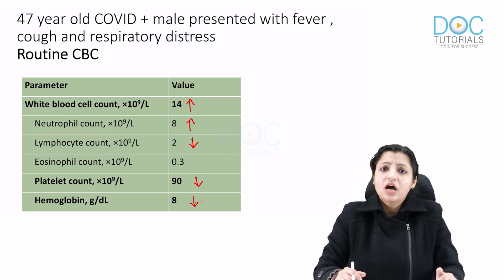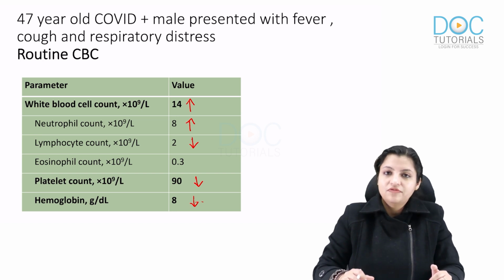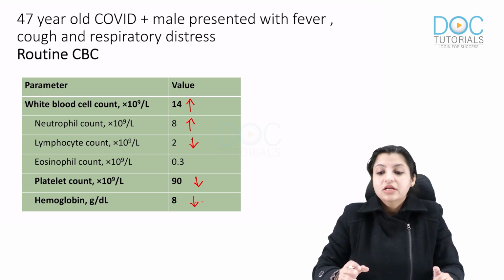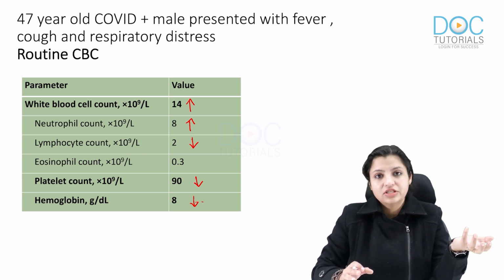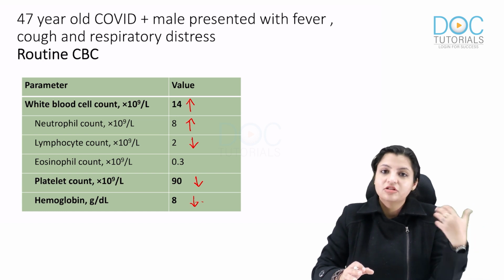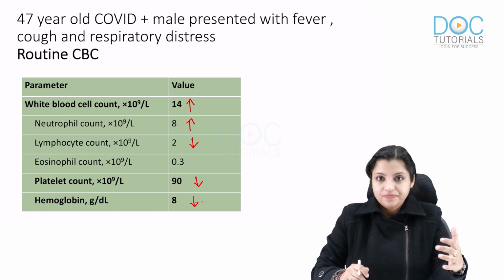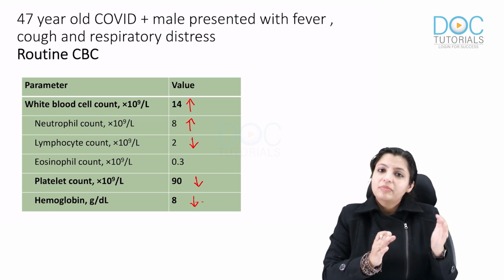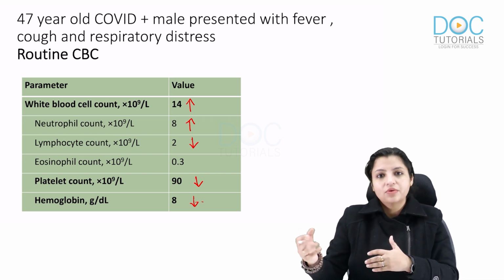Now let us see how COVID actually manifests. When we talk about hematological manifestations, you should always know that the COVID virus attaches to ACE2 receptors, and lymphocytes have plenty of ACE2 receptors. So they are the ones affected the most, and the patient will present with lymphopenia. Along with that, there is also abundant release of inflammatory cytokines, so usually the neutrophil count increases.